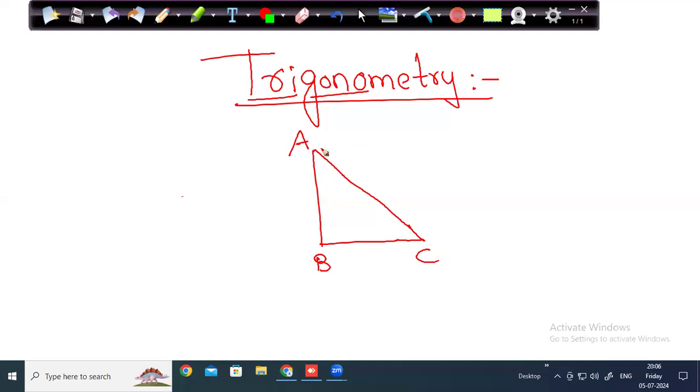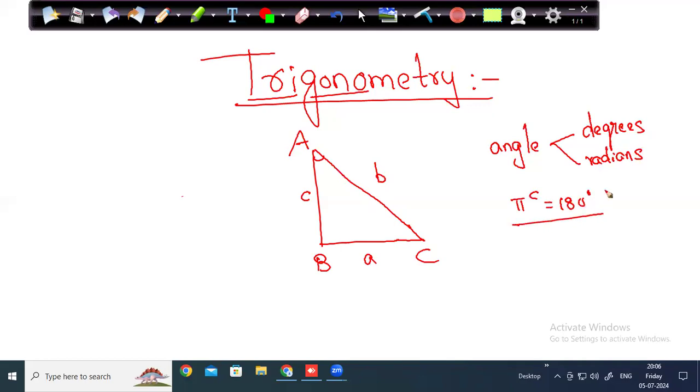Generally we write side AB with small c, side BC with small a, side AC with small b. This is called an angle. An angle can be measured in 2 ways. One is degrees and second is radians. The relationship between degrees and radians is pi radians is equal to 180 degrees. This is the first relation you should know.